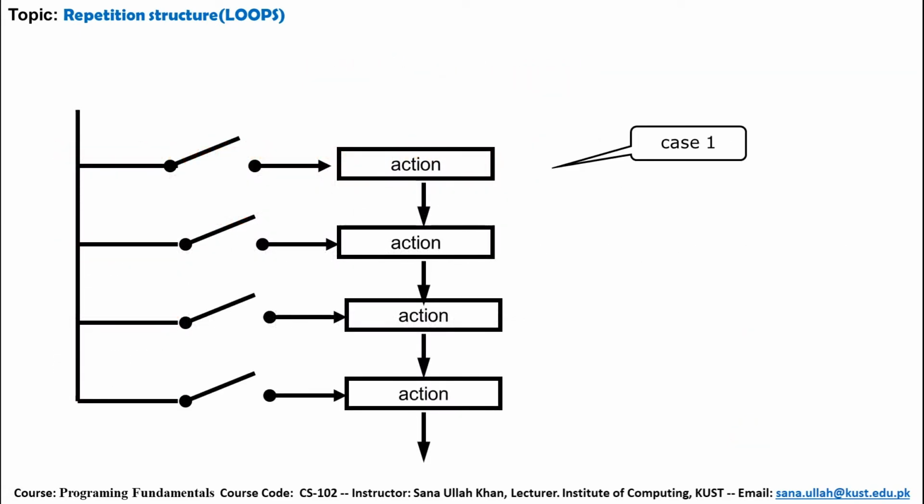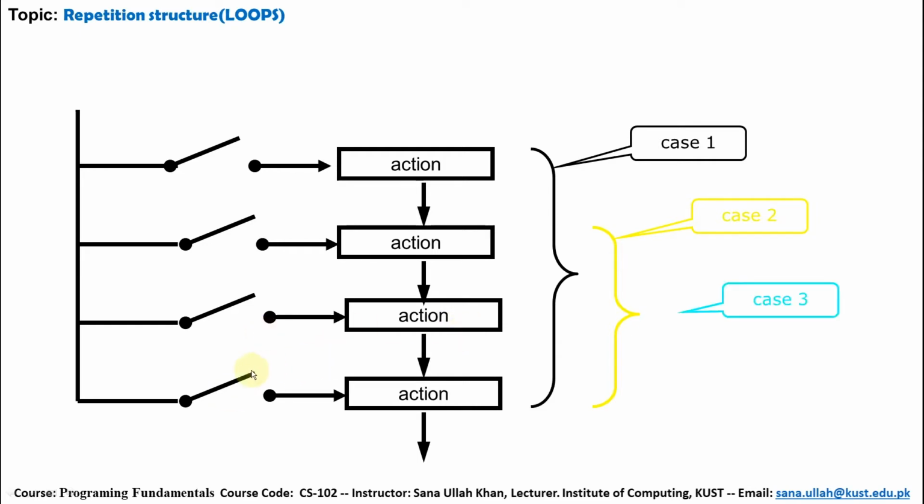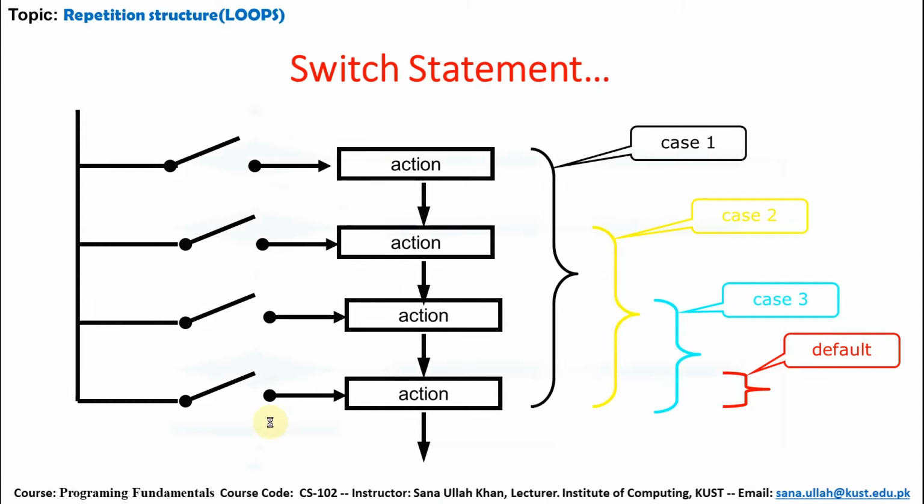This scenario shows the case statement. This is the statement. If it matches, then this action will be performed. This is case 1. If it is not matched, then case 2 will be checked. If it matches, then action 2 will be performed. If it is not matched, then case 3 will be checked. If it matches, then action 3 will be performed. If it is not matched, case 4 will be checked. If it is matched, then action 4 will be performed. So this is also called the default. If all these are not matching, then the default statement will be executed.